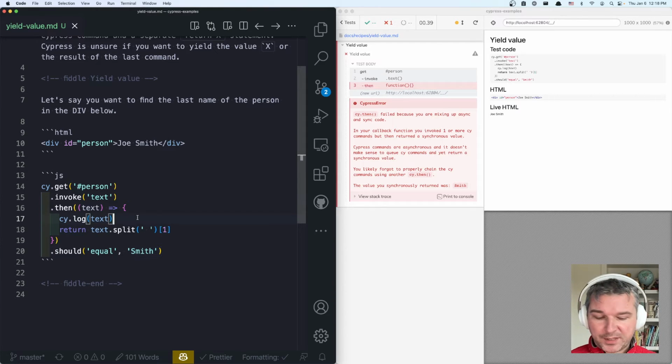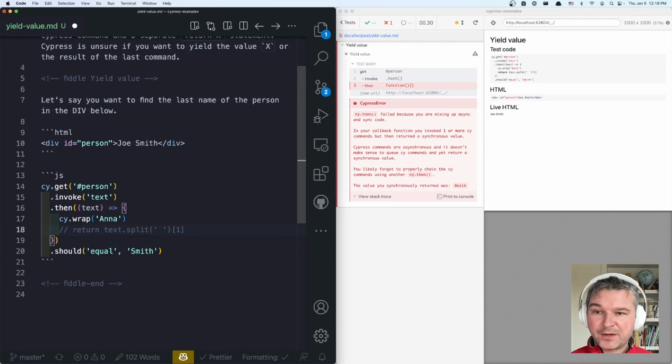But what happens when we have both a command inside the callback and we return a value synchronously? In that case, Cypress is not sure what you want yielded from this chain. Do you want to yield the result of this command? Because it could be something else, right? It could be Anna, for example, right? So what do you want to do? Do you want to yield Anna, or do you just want to yield whatever you return?